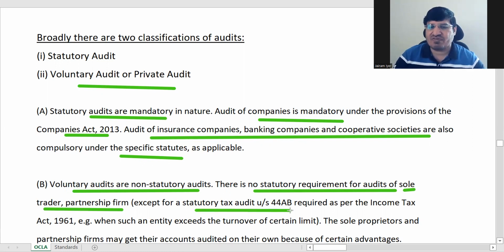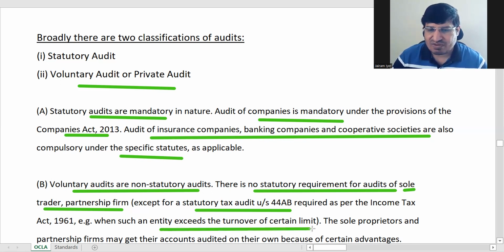Take under section 44AB. So this you will see in PGBP. If you are going group 1 also, then you will find this in PGBP, statutory tax audit. Okay, so there is a certain slab of income. There is a table of slab. So based on that, you will have to do statutory tax audit when the entity exceeds turnover of a certain limit.